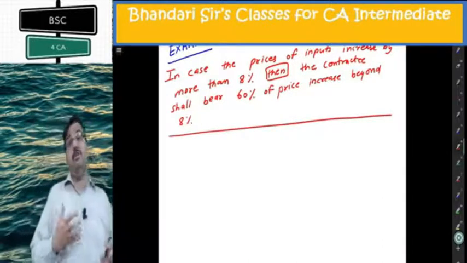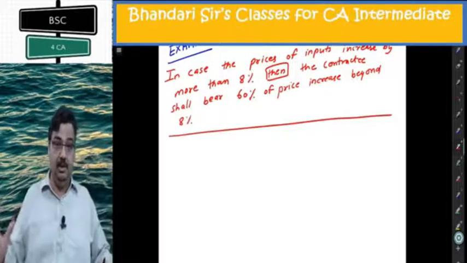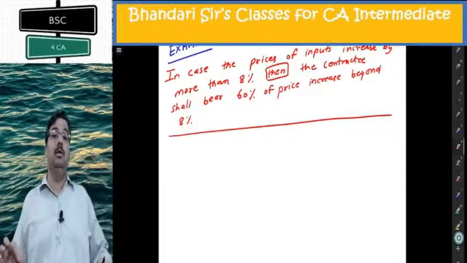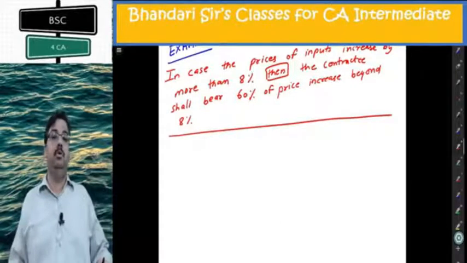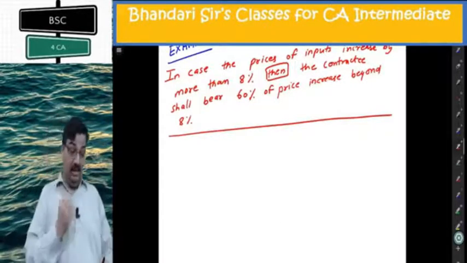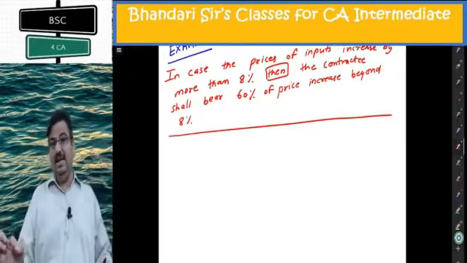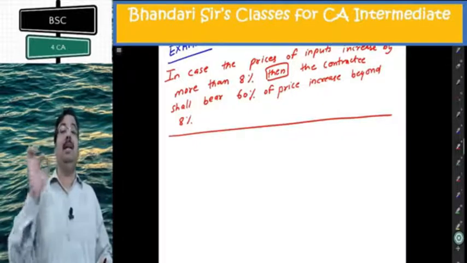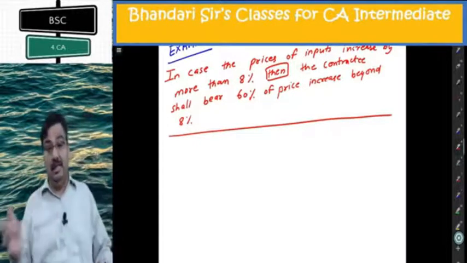We'll be given some data with some examples I'll explain, but before that, I'll give you some steps that you can use to calculate the escalation claim. In this language, 8% is a normal expected inflation. If inflation is 8% or less, no claim.